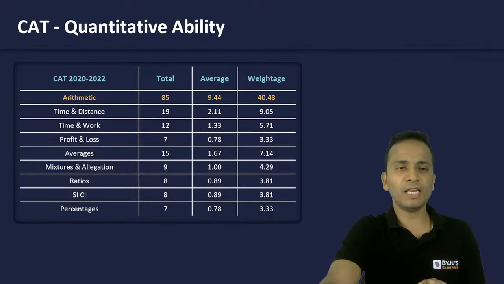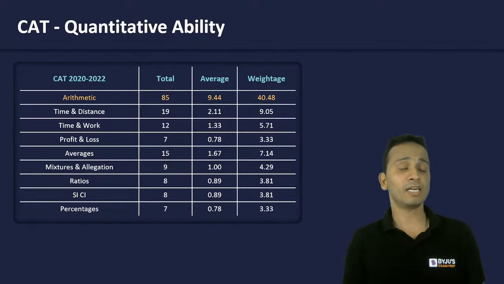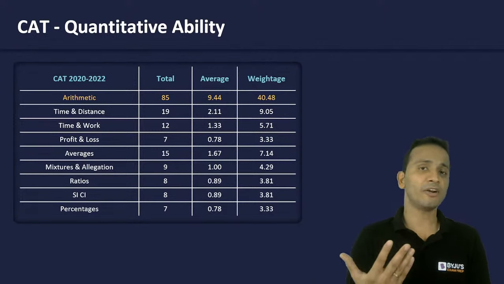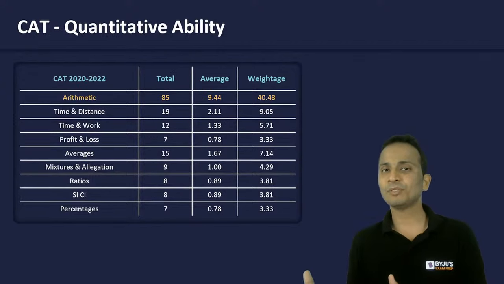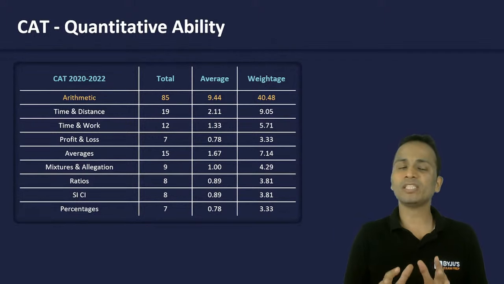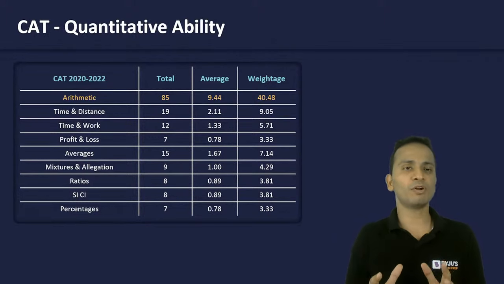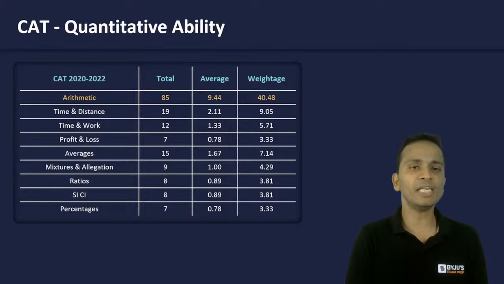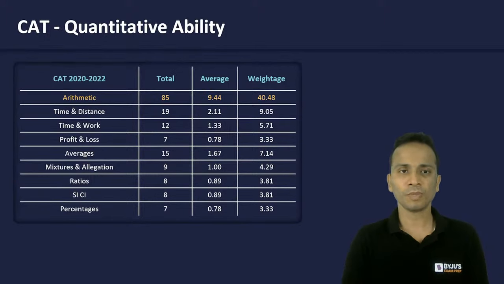Now further, if I break down arithmetic, it is composed of percentages, profit and loss, simple interest, compound interest, averages, mixtures, alligations, ratios, then time, speed, distance, and time and work. On your screen, you can now see the topic-wise breakup of the number of questions that have appeared from these topics in the last 3 years, CAT 2020, 21, and 22.